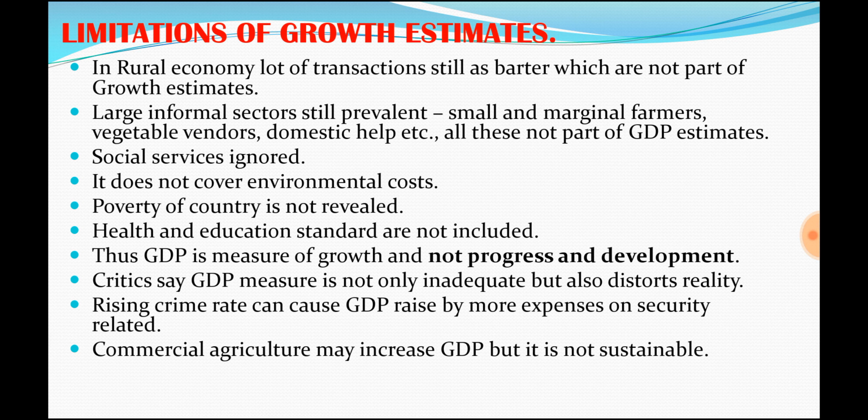A whole lot of things are left out. Then there is a large informal sector in India, and there are small farmers, vegetable vendors, domestic help. All of these are not part of GDP estimates. Then there are the social services, which are also ignored. So these are all ignored in the growth estimates.